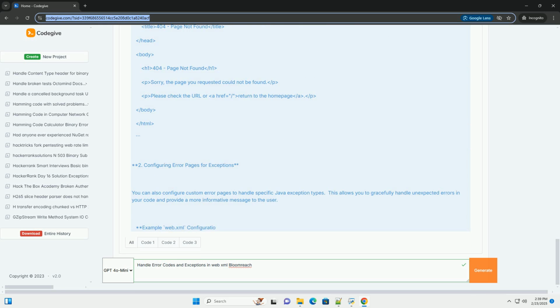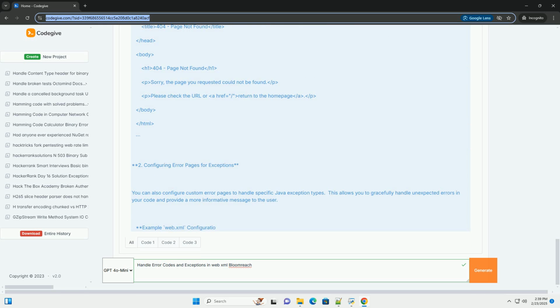2. Basic error handling with web.xml. The web.xml, or its annotations equivalent, is the primary configuration file for your web application in a servlet environment. It allows you to define how the application responds to specific HTTP error codes and Java exceptions. 1. Configuring error pages for HTTP error codes.